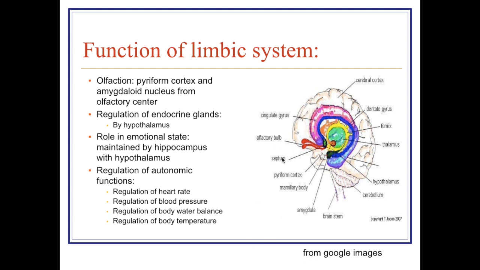Endocrine function is regulated as follows: anterior pituitary hormone secretion is regulated by the hypothalamus, and posterior pituitary hormones are secreted by the hypothalamus. Also, the hypothalamus as well as the hippocampus play an important role in emotional reaction. The hypothalamus is the head ganglion of the autonomic nervous system because it regulates various visceral and vegetative functions. They are heart rate, blood pressure, body water regulation as well as body temperature.